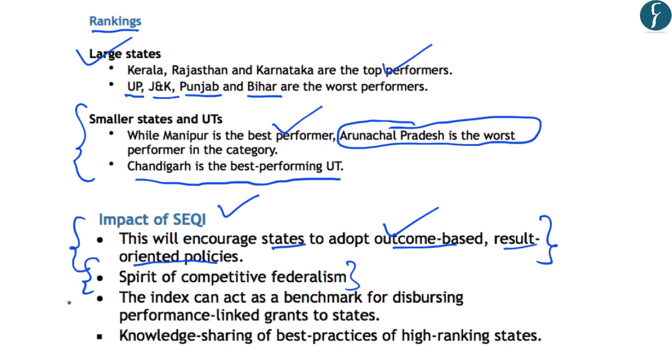Further, such an index can be used as a benchmark for disbursing performance-linked grants to the states. And further, the central government is planning to collaborate with the World Bank to offer performance-linked grants to the states as an incentive for high ranking in this index. And also this will act as a knowledge sharing of best practices of the high ranking states with that of low performing states. So these are some of the likely impacts of development of such an index by the NITI Aayog and the comparative ranking that it provides.